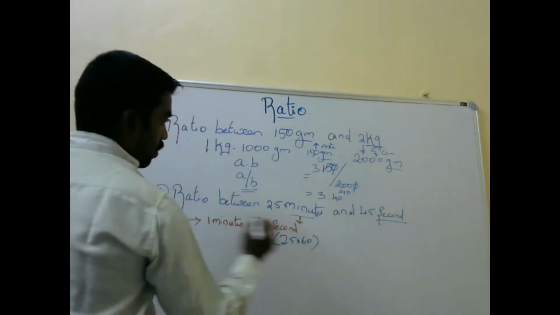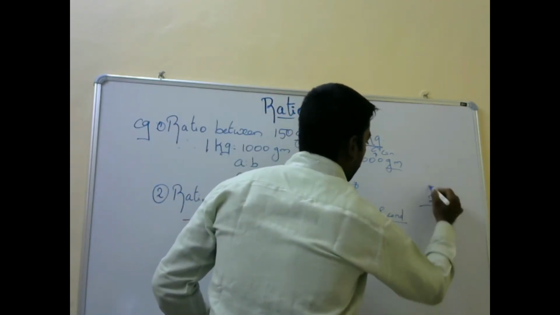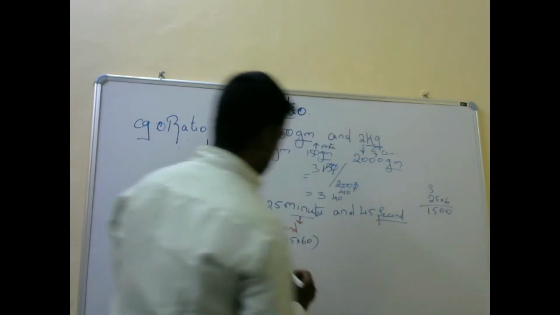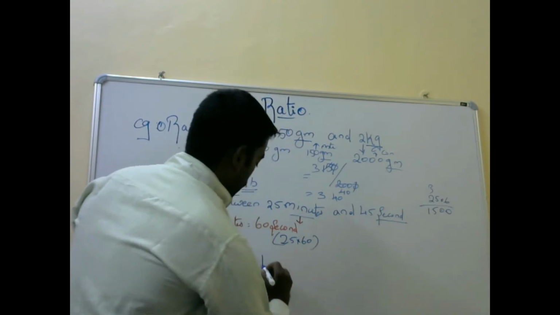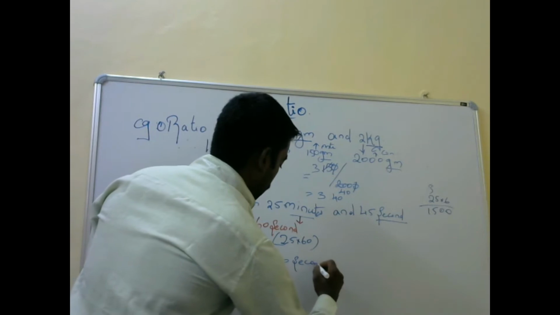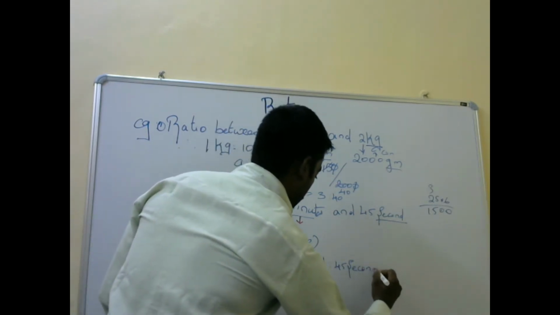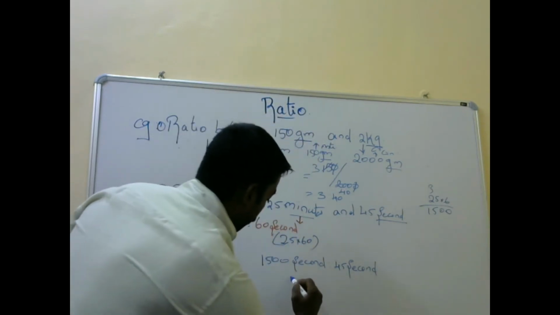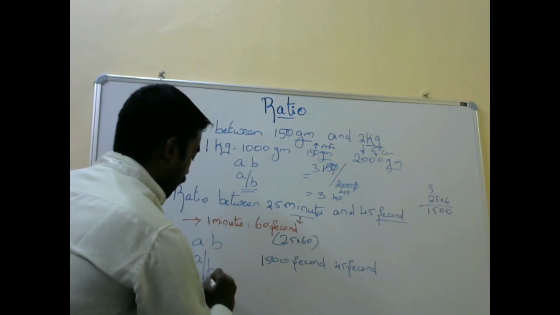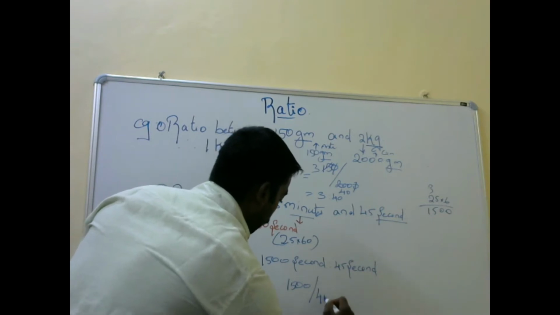So what will you get? 25 into 60. 6 5s are 30. 6 2s are 12. 12 plus 3 is 15. 1500. 1500 seconds is to 45 seconds. So A is to B. What do you write? A divided by B. So 1500 divided by 45.